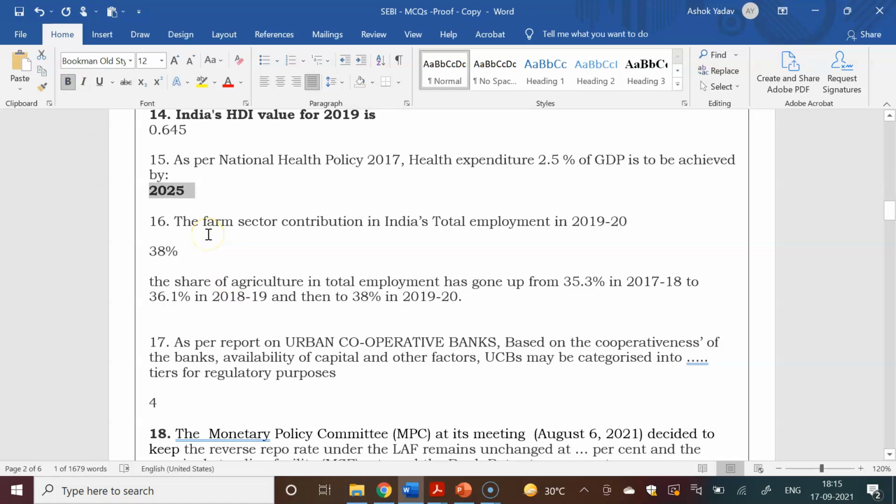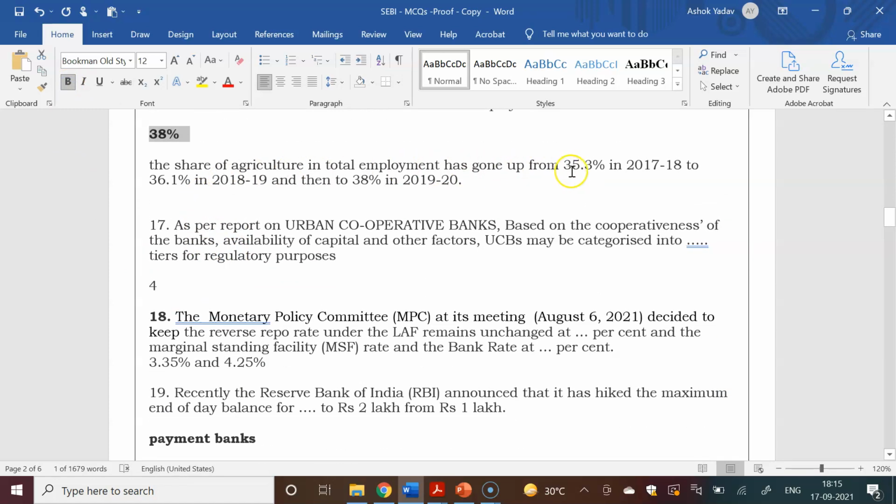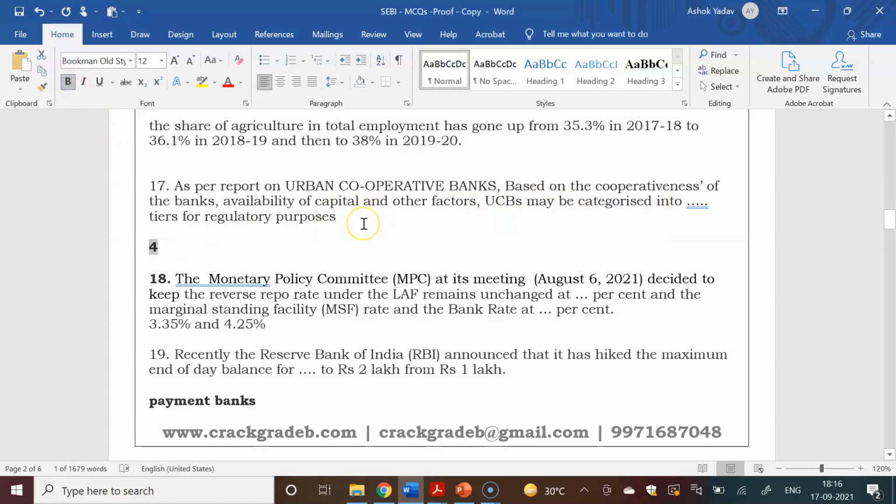Next question was the farm sector's contribution to India's total employment in 2019-20, which is 38%. It was 35.3% in 2017-18, 36.1% in 2018-19, and 38% in 2019-20. As per the report on urban cooperative banks, based on the cooperativeness of the bank, availability of capital and other factors, UCBs may be categorized into tiers for regulatory purposes. The video was also published by us, I think, on YouTube.